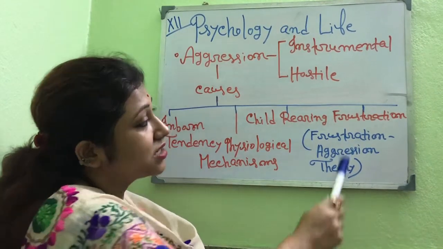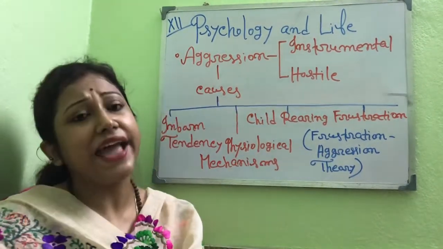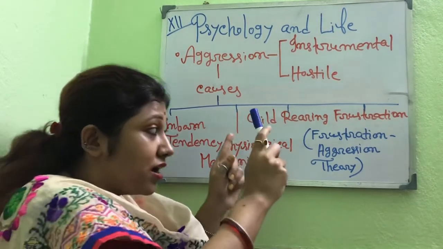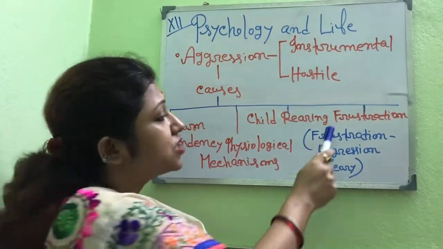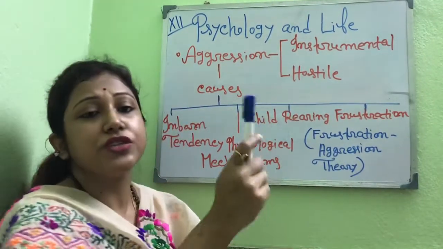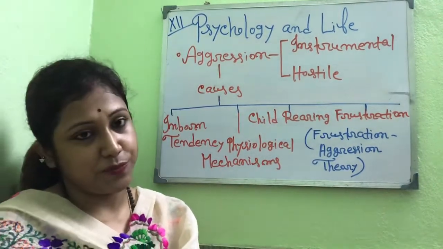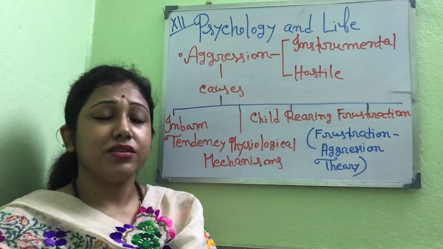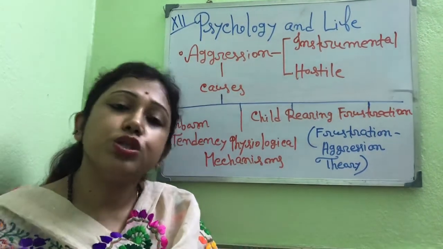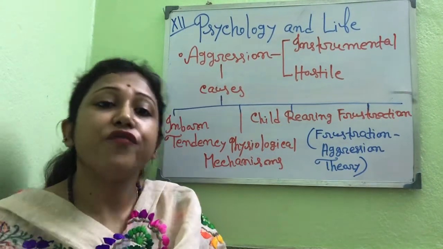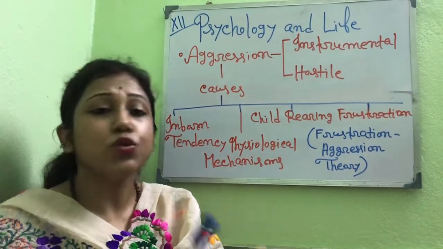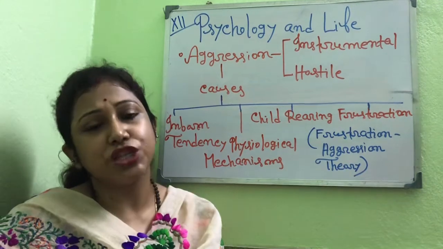And now next, the frustration. Dollard and his colleagues proposed the frustration-aggression theory, or frustration-aggression hypothesis. Frustration is one of the causes of aggression. So what is frustration?